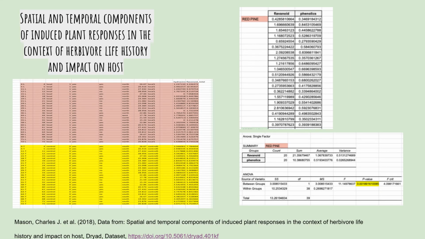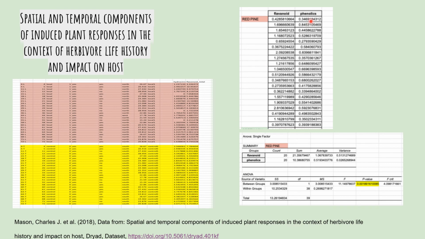So my second report was called Spatial and Temporal Components of Induced Plant Responses in Context of Herbivore Life History and Impact on Hosts. In this study, they measured the many secondary metabolites of the red pine in response to the bark beetle that was their herbivore. And again, the way that I organized the data was by dividing it into control and stressed. This right here is the phenolic concentrations, and this was the flavonoid.